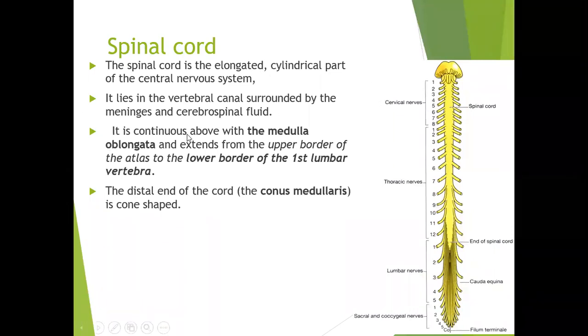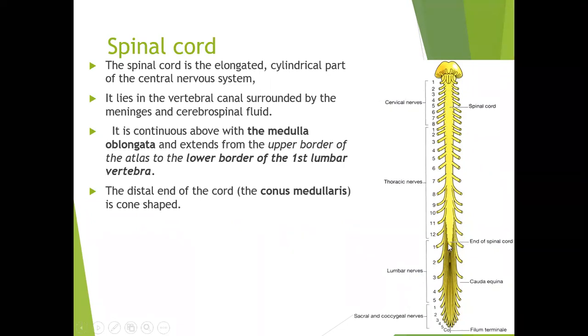It is continuous above with the medulla oblongata. As you can see above, we have the medulla oblongata, and the cord extends from the upper border of the atlas to the lower border of the first lumbar vertebra. In adults, it runs from the first cervical vertebra, the atlas, all the way down to the first lumbar vertebra.